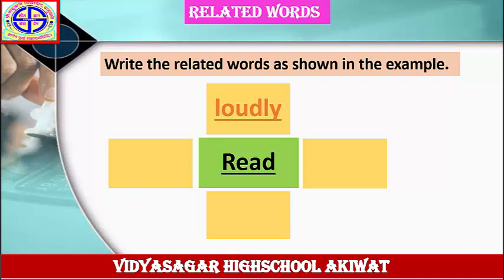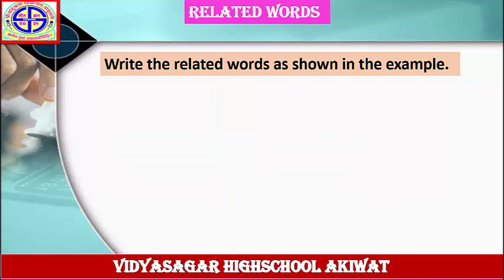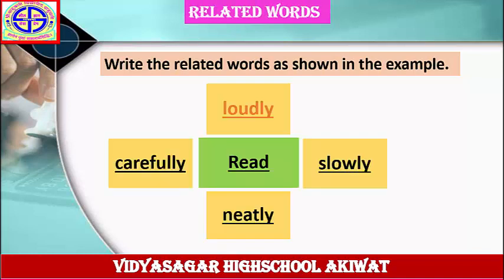Read loudly. So what is the answer for the remaining part of the word read? Let's see. The answer is read slowly, read neatly, read carefully.